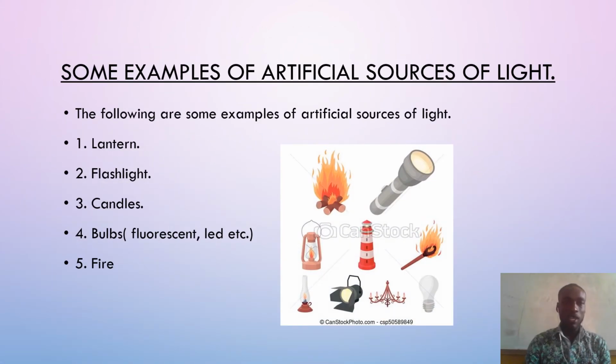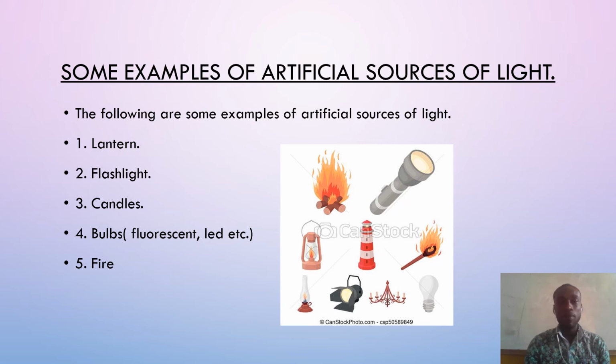Alright, so now let's take a look at some examples of artificial sources of light. The following are some examples of artificial sources of light. We have the lantern, the flashlight, the candles, bulbs, and then we have fire. So these are some examples of artificial sources of light. Can you identify some artificial sources of light as well? You can take your book and note these artificial sources of light down.